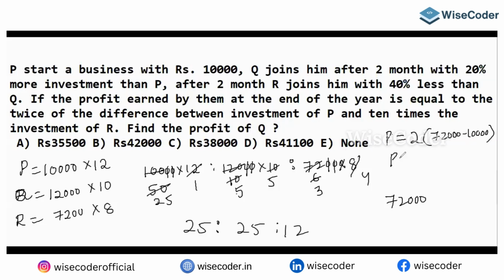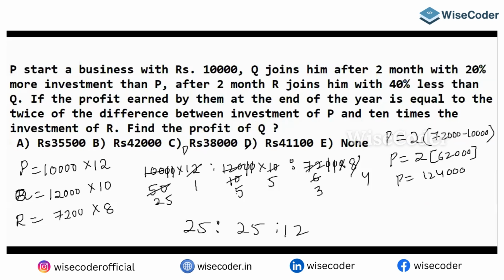So the profit equals 2 into 62,000. Can I say 62,000? Yes or no? Then the profit, if I multiply with 2, 2 2s are 4, 6 2s are 12, is 1,24,000. 1,24,000 is the total profit. What is the question asking? Find the profit of Q.